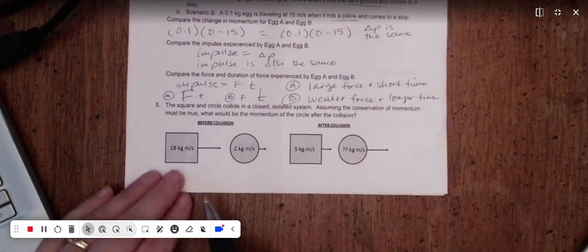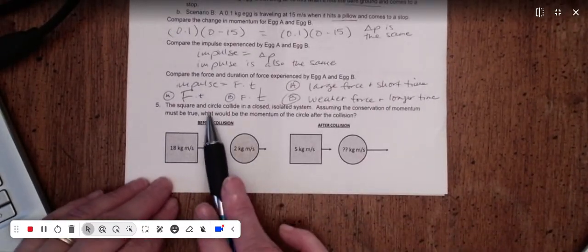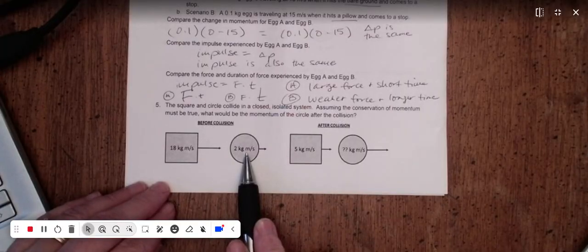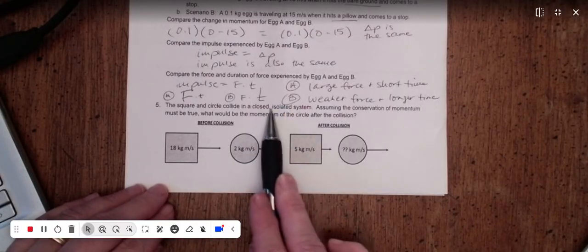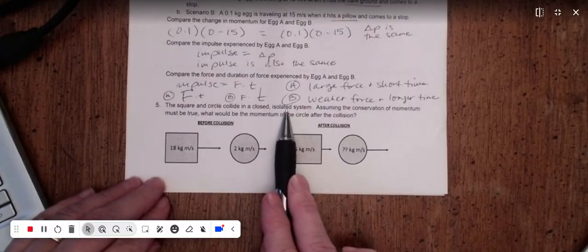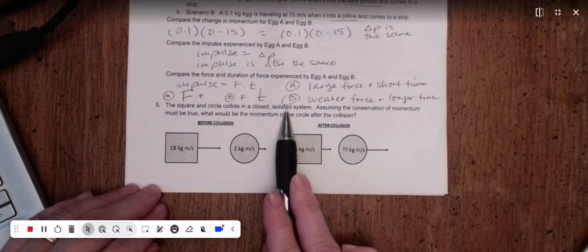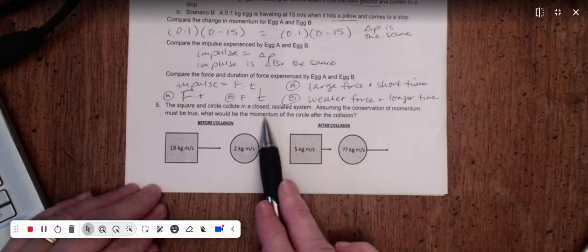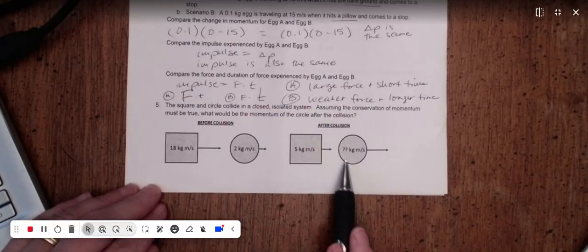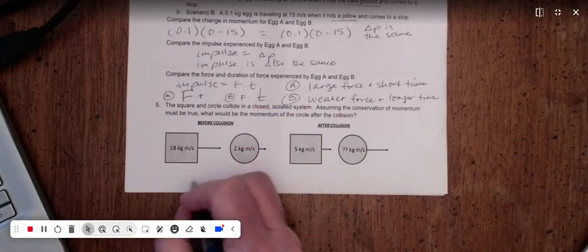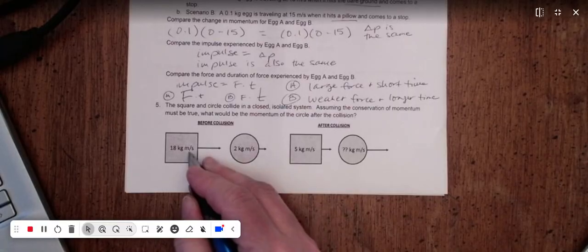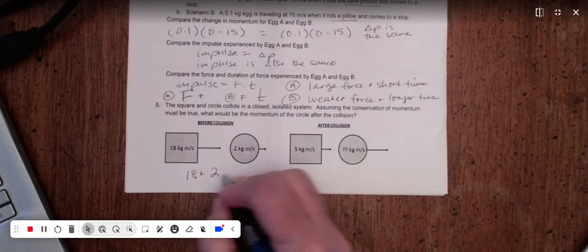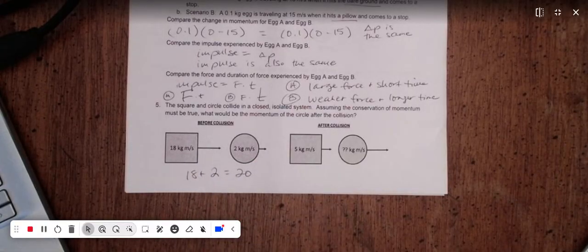Okay, let me try and do this one, and then that'll probably be long enough. A square and a circle collide in a closed, isolated system. That means there's no net external force, so momentum is conserved. Assuming conservation of momentum, what would the circle have to have? So before the collision, my momentum is 18 for the square, plus 2 for the circle, is going to be 20 kilograms times meters per second.